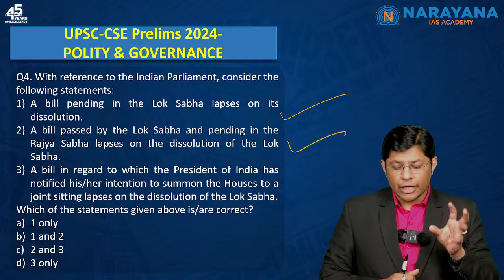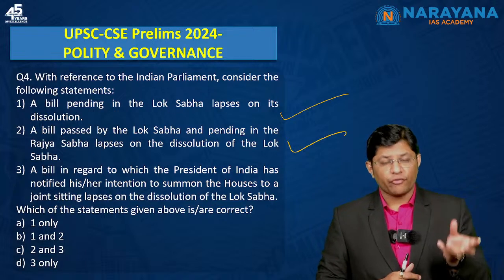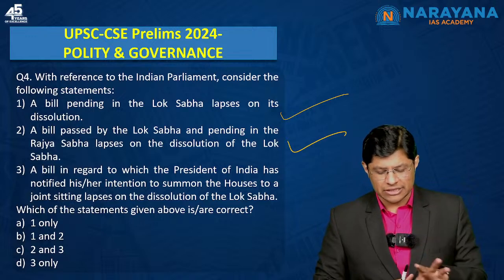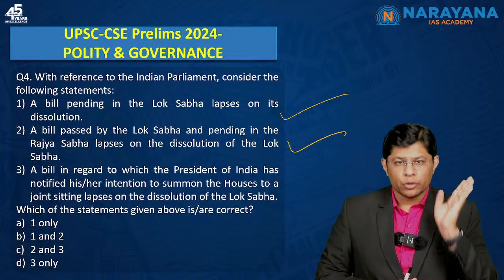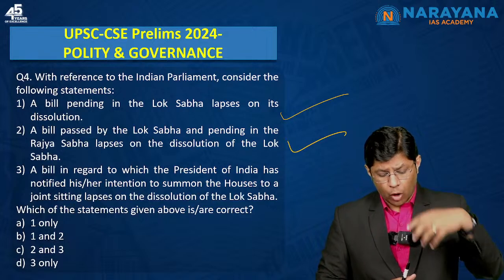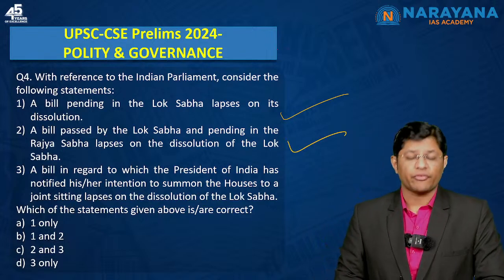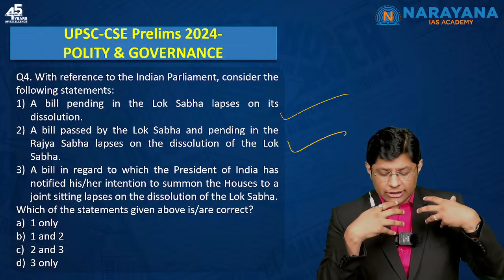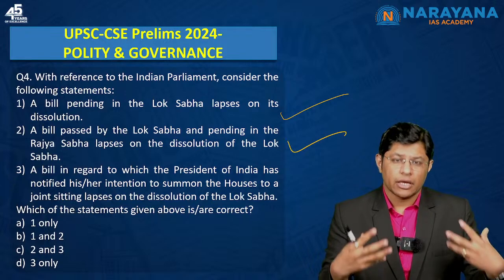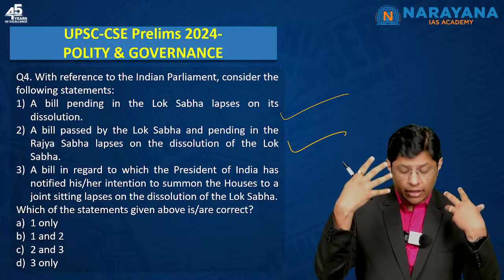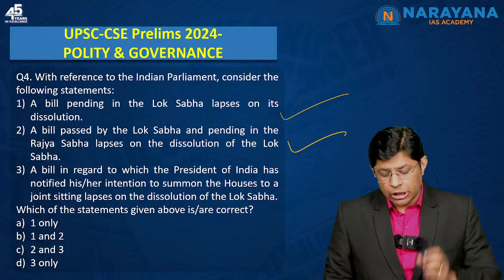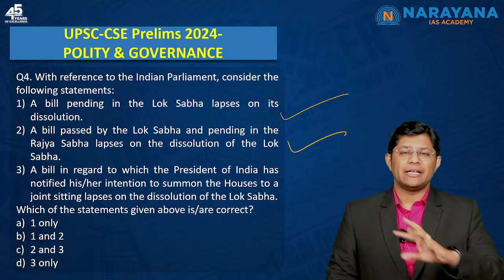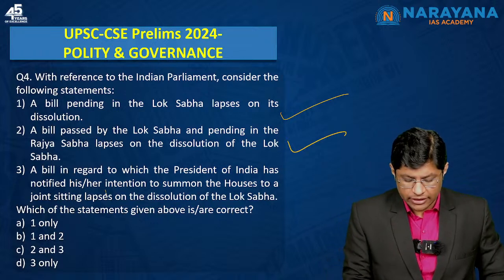Third, a bill in regard to which the President of India has notified his or her intention to summon the houses to a joint sitting lapses. See, when the bill is not passed by both the houses, and the President of India has notified his intention, right? That's the reason the President has notified his intention to summon the house. Now, in this case, the bill does not lapse. Here it's mentioned it lapses.